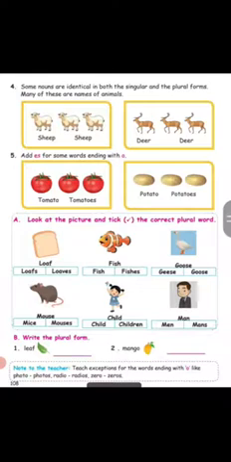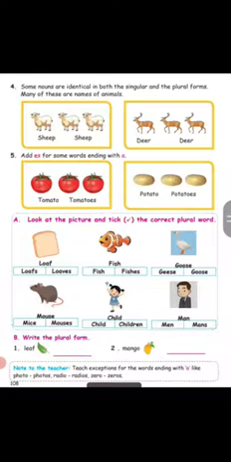Look at the picture and tick the correct plural word. Loaf. The word ended with f. So remove that f and add ves. So the second one is correct. The second picture is fish. Fishes. The word ended with sh. So we have to add es.